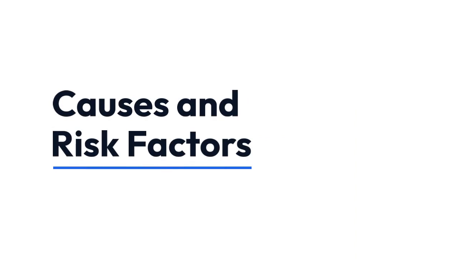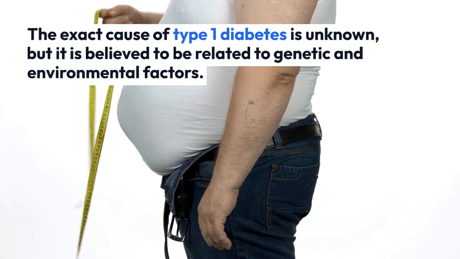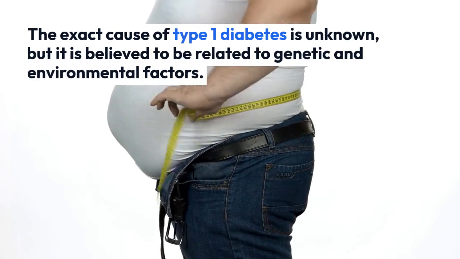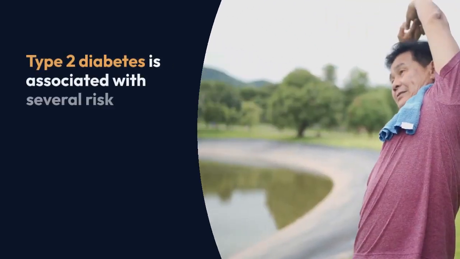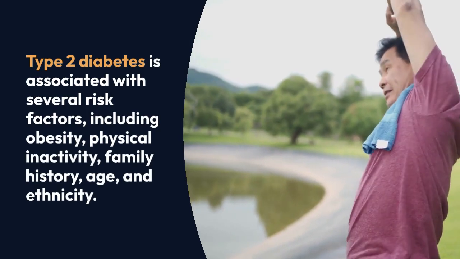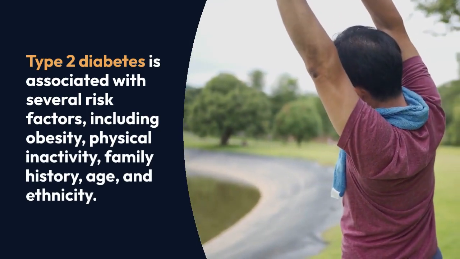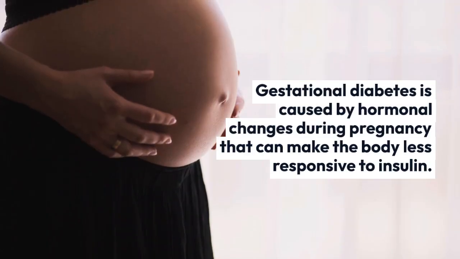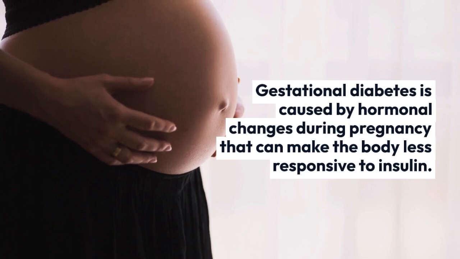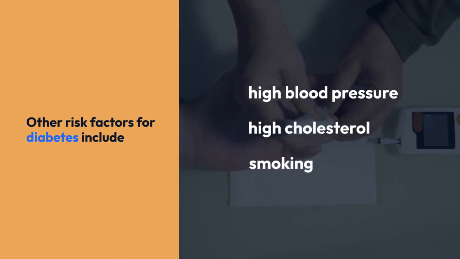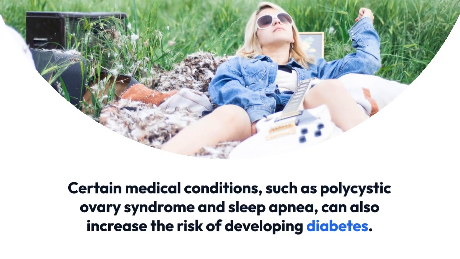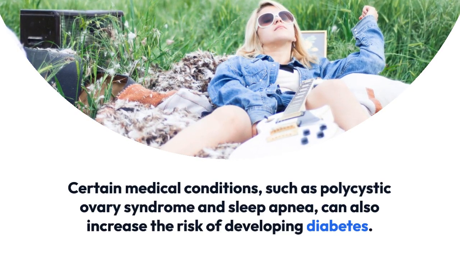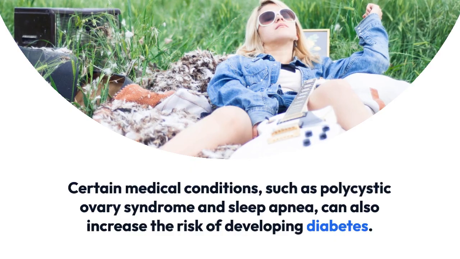Causes and risk factors. The exact cause of type 1 diabetes is unknown, but it is believed to be related to genetic and environmental factors. Type 2 diabetes is associated with several risk factors, including obesity, physical inactivity, family history, age, and ethnicity. Gestational diabetes is caused by hormonal changes during pregnancy that can make the body less responsive to insulin. Other risk factors for diabetes include high blood pressure, high cholesterol, and smoking. Certain medical conditions, such as polycystic ovary syndrome and sleep apnea, can also increase the risk of developing diabetes.